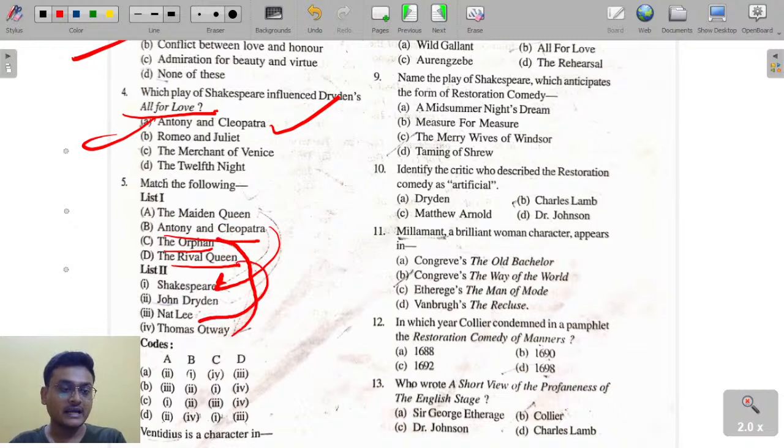Rival Queen by Nat Lee. The Maiden Queen, John Dryden here. A is the right answer. A2, B1 and C4, D3. This one. Okay.